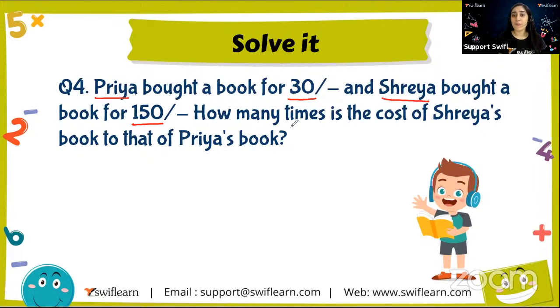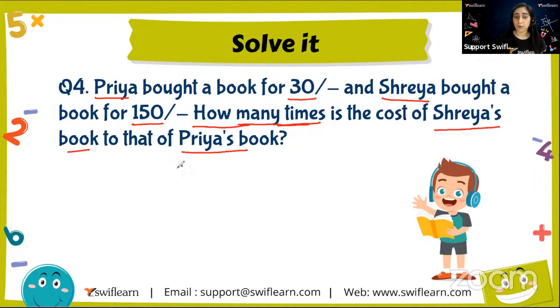Okay. How many times? See, how many times means to calculate the ratio. Instead of asking for the ratio directly, it is asking how many times. So we know how many times stands for ratio. How many times is the cost of Shreya's book to that of Priya's book?